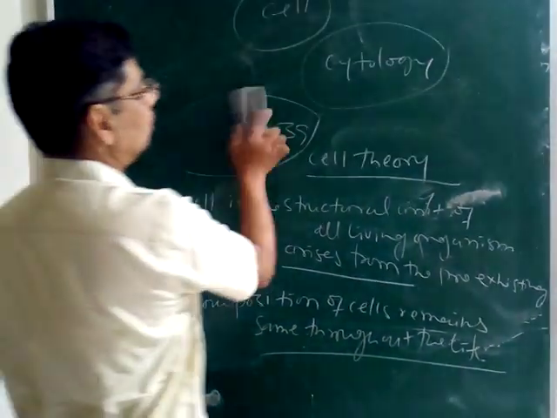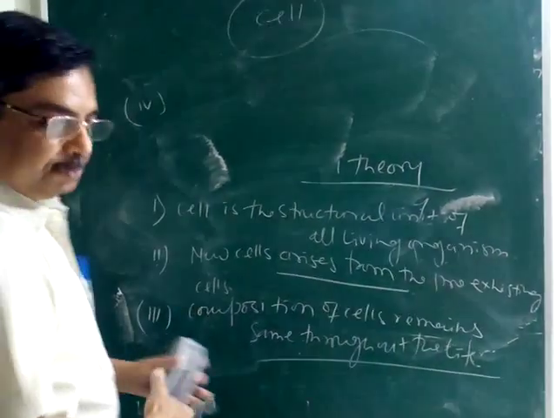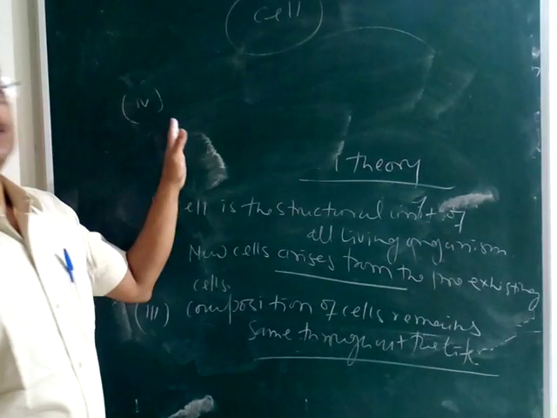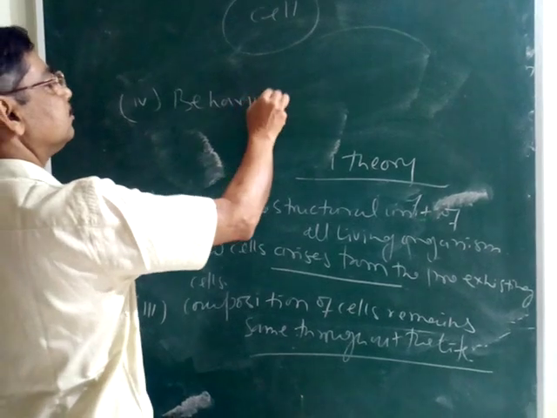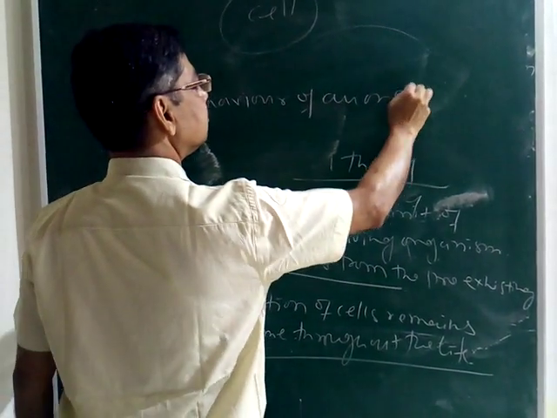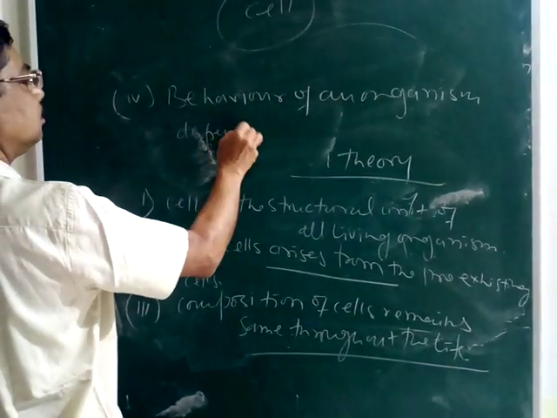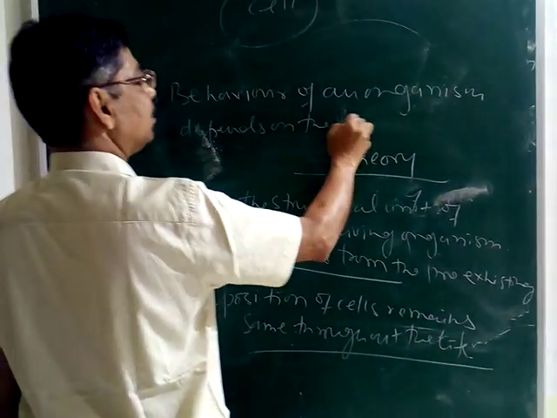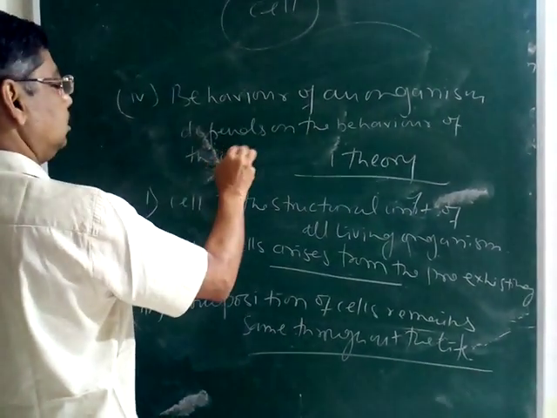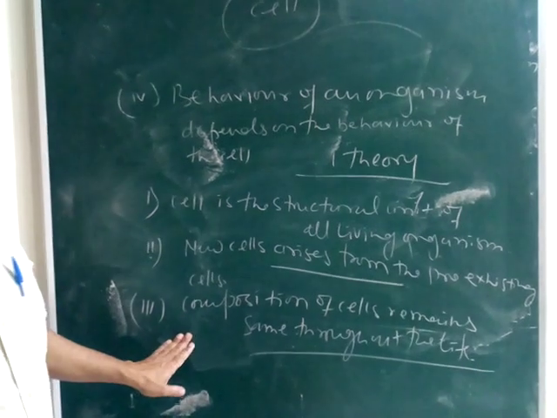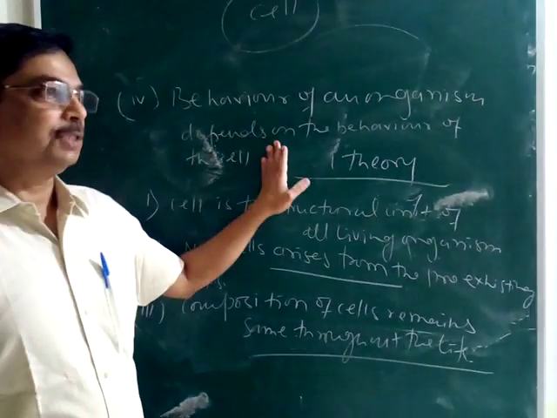And finally, fourth, what did he say? In fourth, he said that the function of the organism depends on the function of the cell, means the behavior of the organism depends on the behavior of the cell. So these four postulates have been given by Schwann and Schleiden. It is known as cell theory.